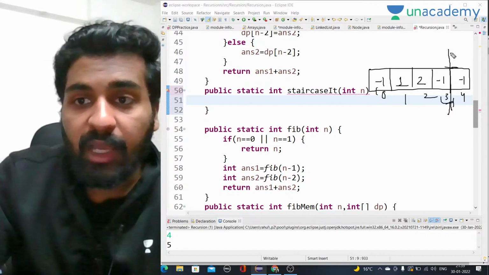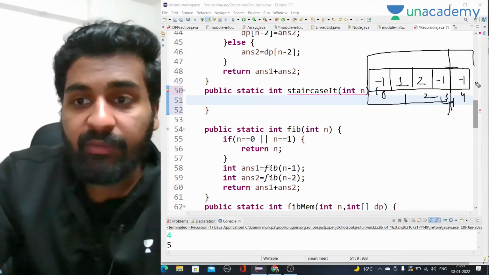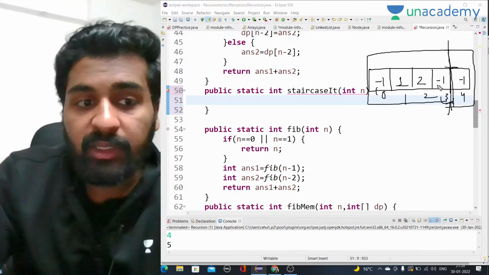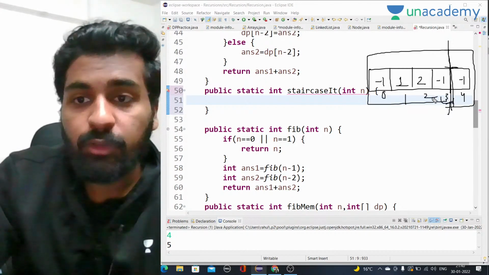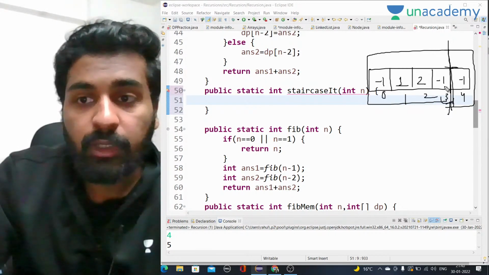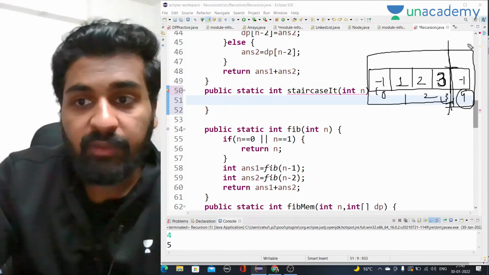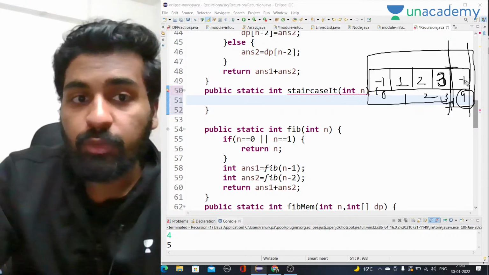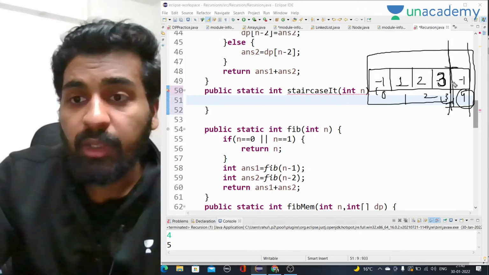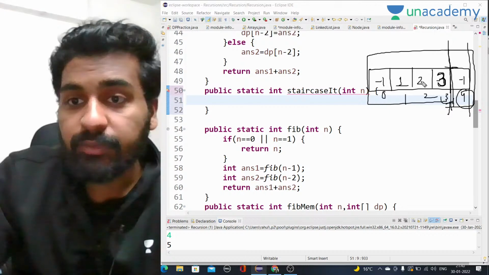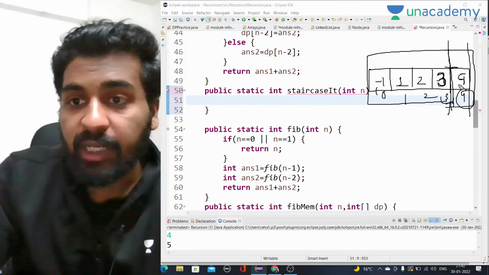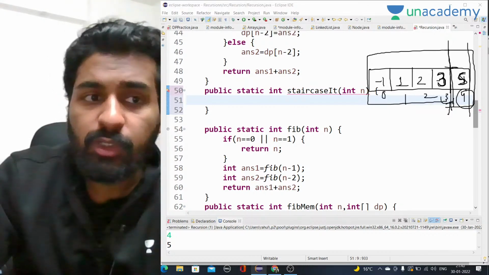Now I will solve this much problem, and then I will solve this much problem. This much problem that I am solving is for n is equal to 3. For n is equal to 3, the sum will be 2 plus 1, 3. So here we will fill 3. Now for n is equal to 4, we have to fill 3 plus 2 will be 5. That means the sum of the previous two values. So it will be exactly the same.